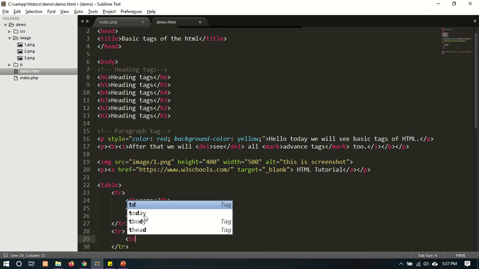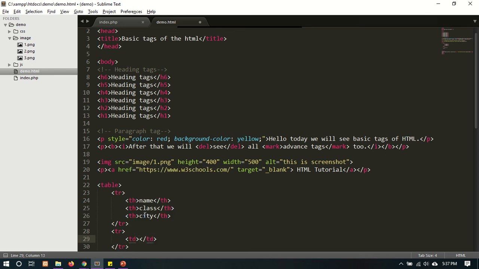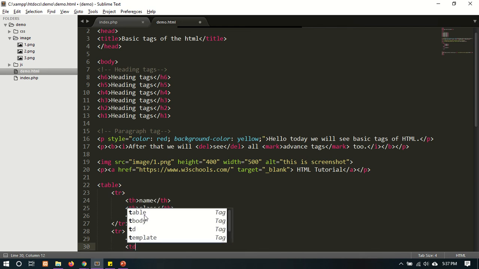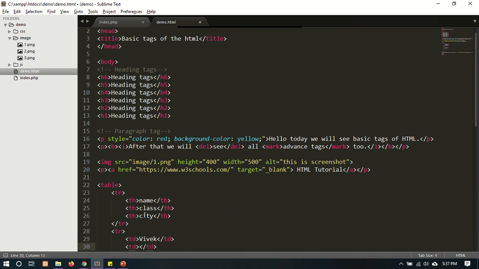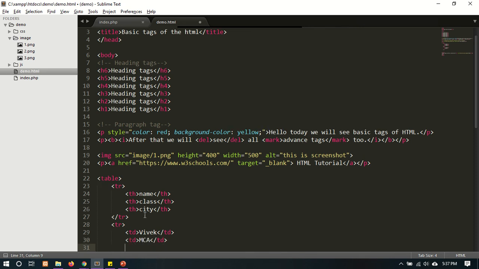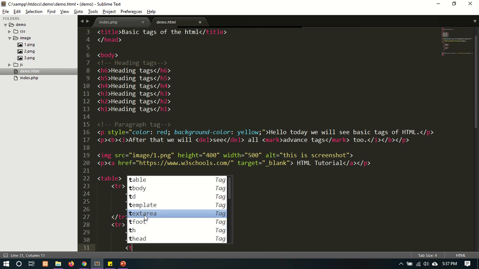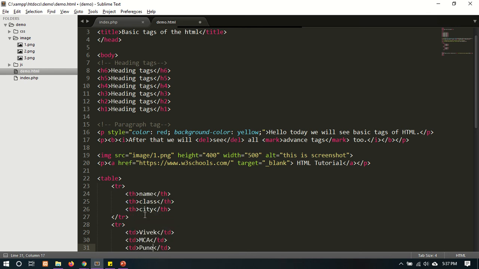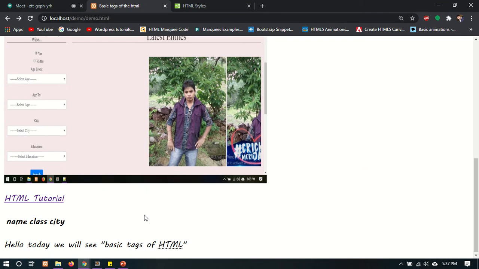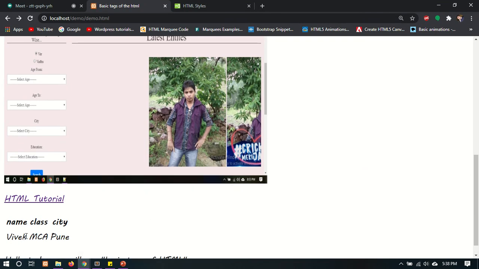So we are using the TD, table data. TD is used for inserting the data in the table. So name Vivek, class MCA, city. Yes, this is the record inside the table.